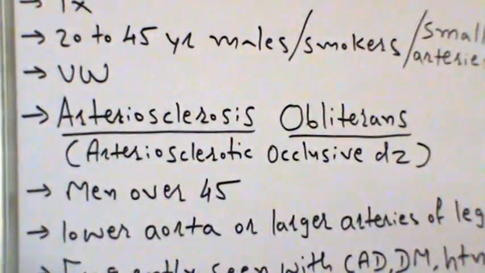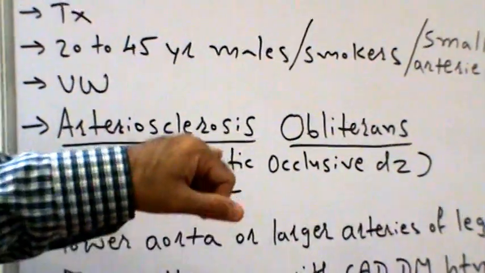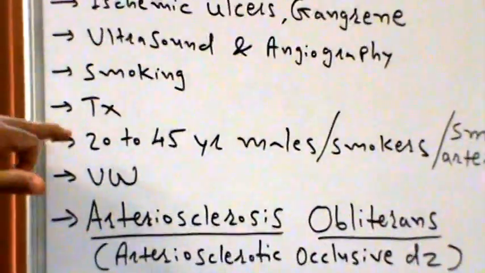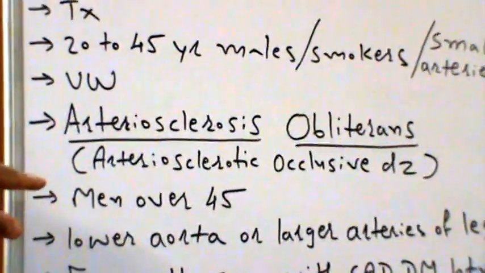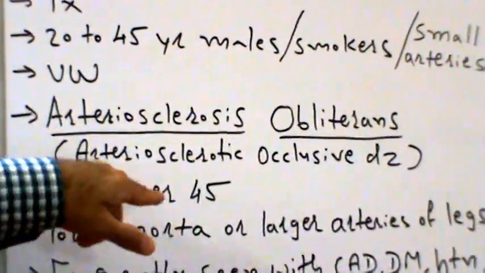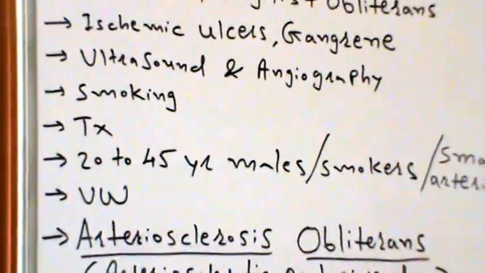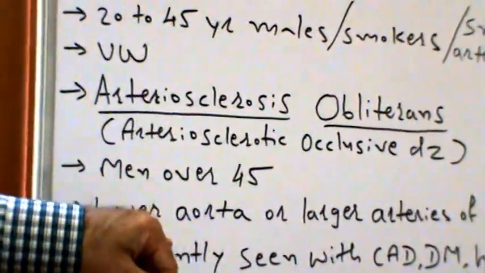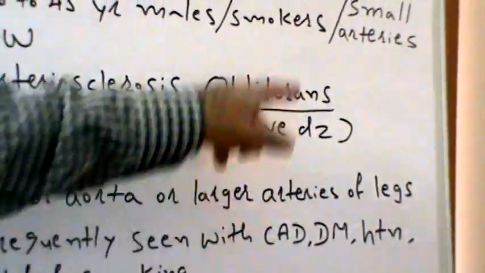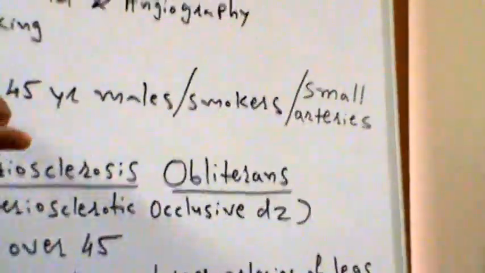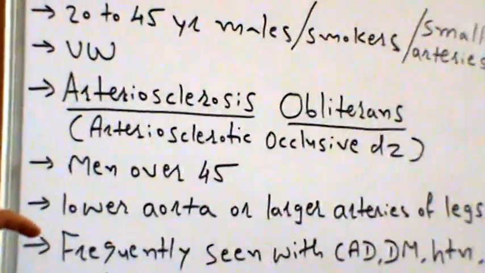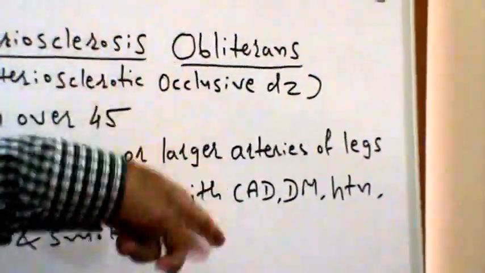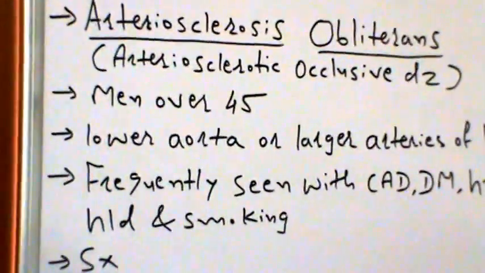Arteriosclerosis obliterans is also known as arteriosclerotic occlusive disease. Here we are primarily dealing with men over 45, as opposed to 20 to 45 years. So that's the big difference. Another big difference is that here we are dealing with the lower aorta or larger arteries of the legs as opposed to the small arteries and a different age group. This is frequently seen with coronary artery disease, diabetes, hypertension, hyperlipidemia and smoking.